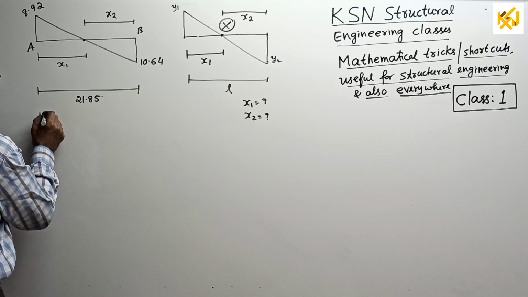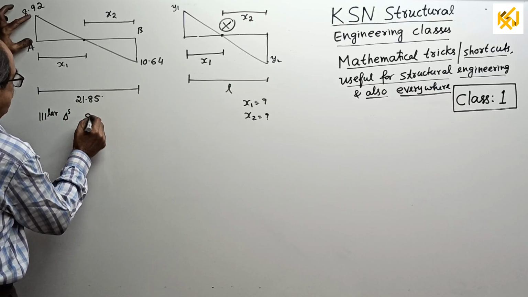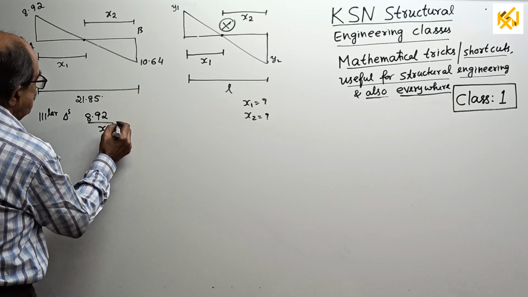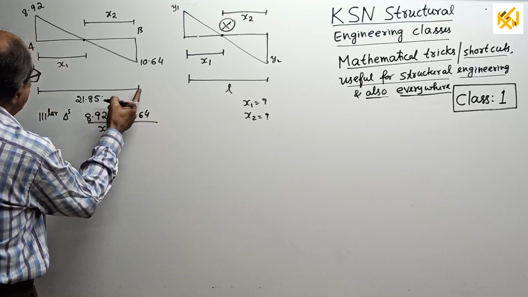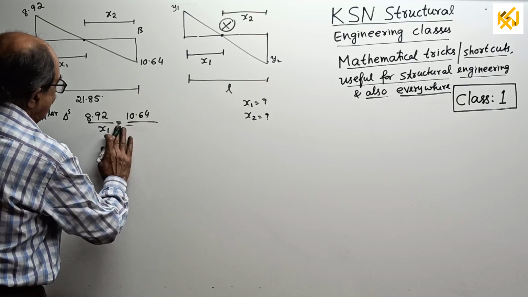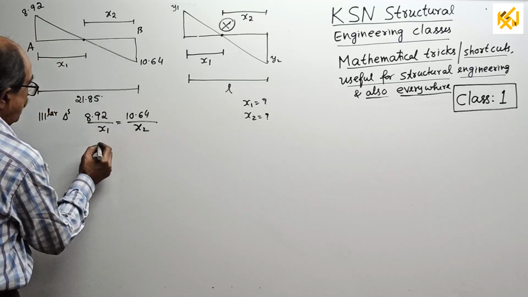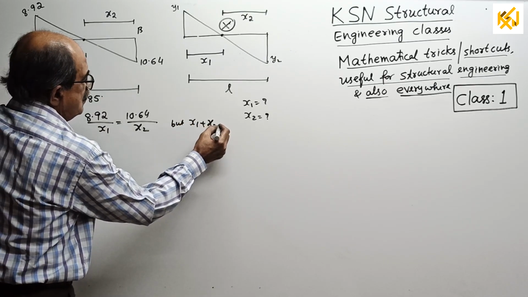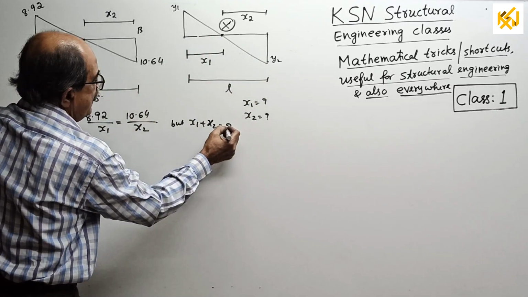So from similar triangles, I can write 8.92 divided by x1 equal to 10.64 divided by, the full length is 21.85, or I can write divided by x2 to make it more clear. Okay. Now here, x1 plus x2, this will come later, x2 equal to 21.85.